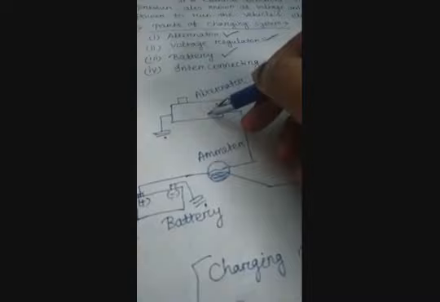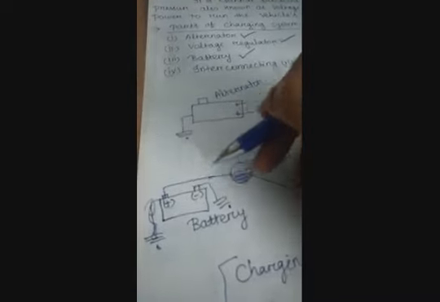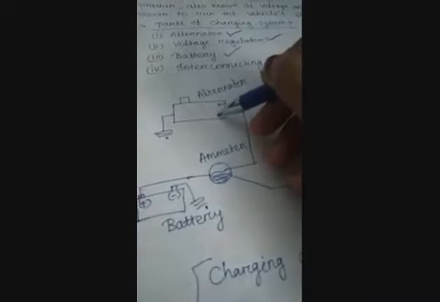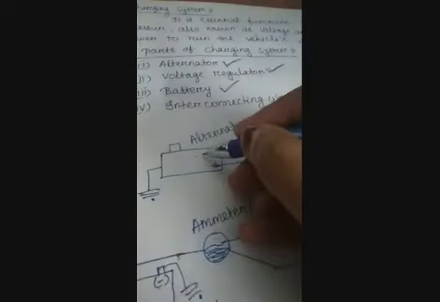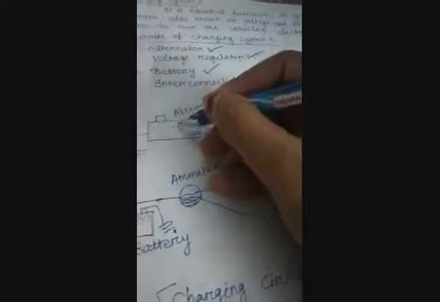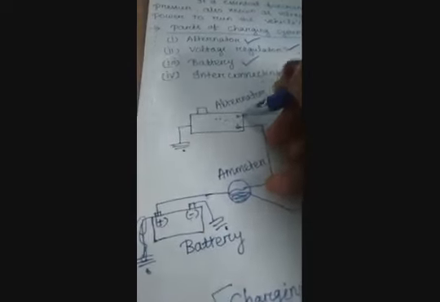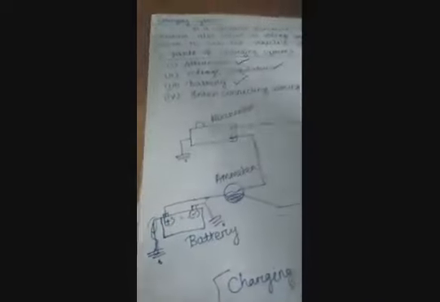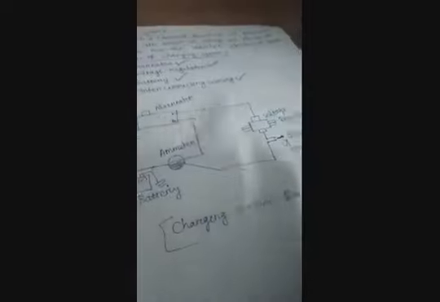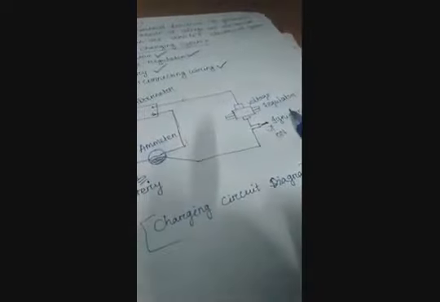The engine runs and charges the system, and the emitter will also supply at the same time. The emitter goes through the battery. The current that is required, the alternator supplies to the engine, and the current that is not required goes to the battery storage. That is all about the charging circuit diagram.